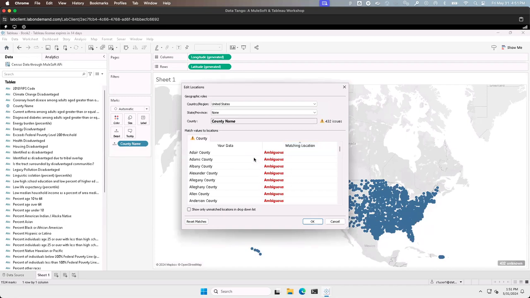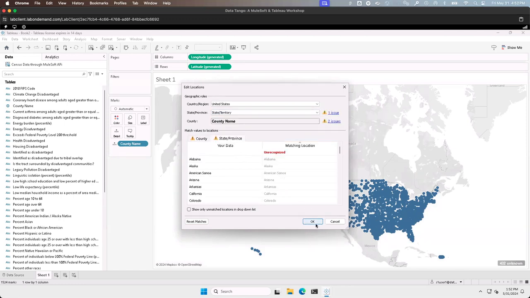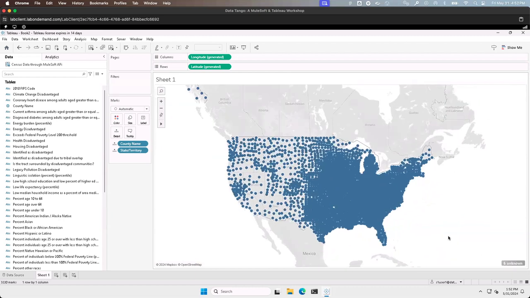From here, I get the notification that, hey, some of these counties are actually ambiguous, meaning they exist in multiple states, and just with the county name, Tableau can't figure out where that's actually supposed to be. Maybe it's Adams County in Alabama, maybe it's Adams County in Nevada, whatever it may be. Tableau can't figure it out without more information. So I see here that we haven't mapped it to the state or province. In this case, we have the state available. So let's just tell Tableau to reference the state field. Okay. And now we've only got 6 left. We could certainly go back and fix those, but for the time being, let's just use what we have here.